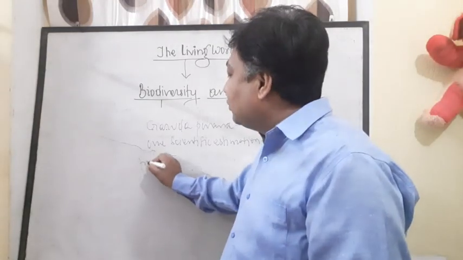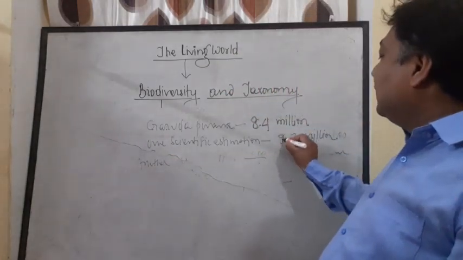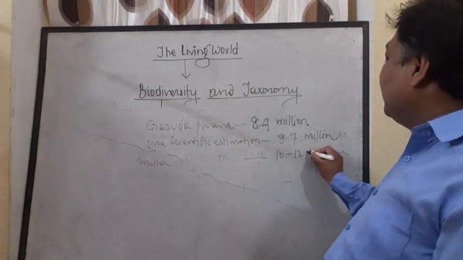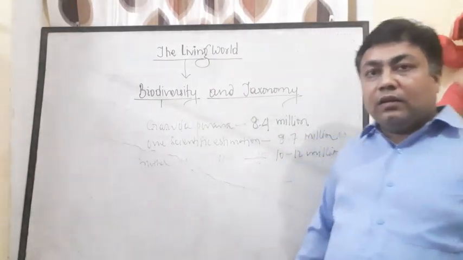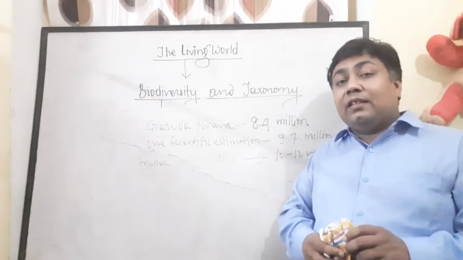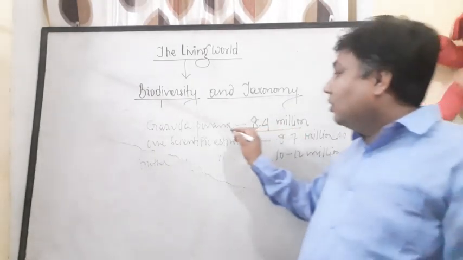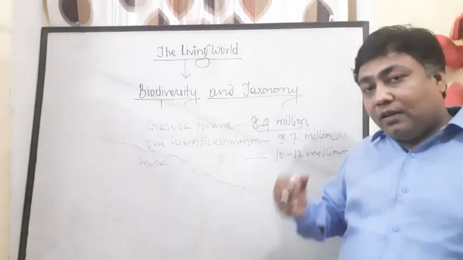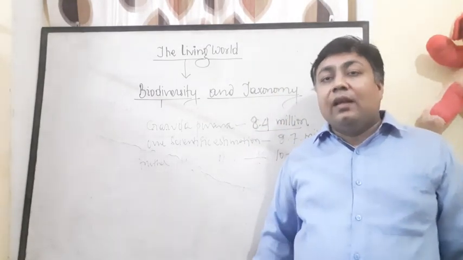Another scientific estimation says that there are 10 to 12 million life forms on Earth. So it is quite amazing that 2 to 3,000 years before, Garuda Purana estimated so close a figure.